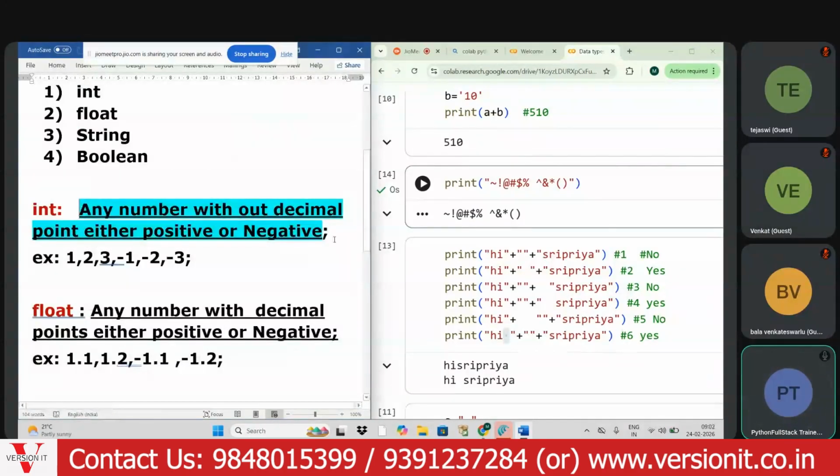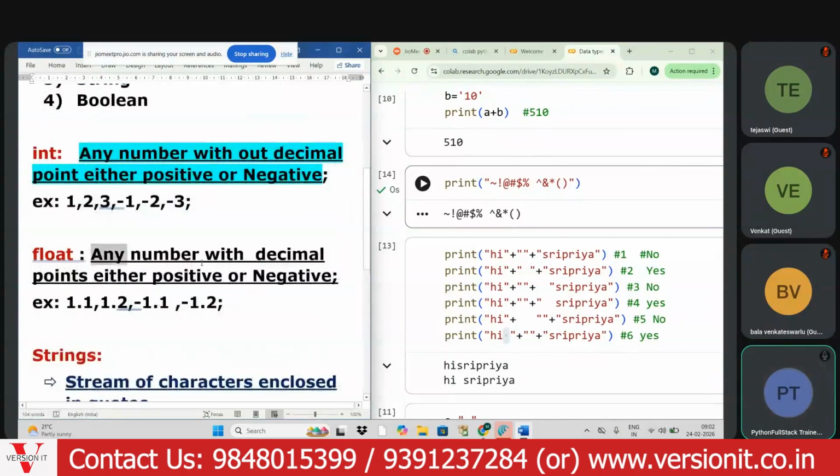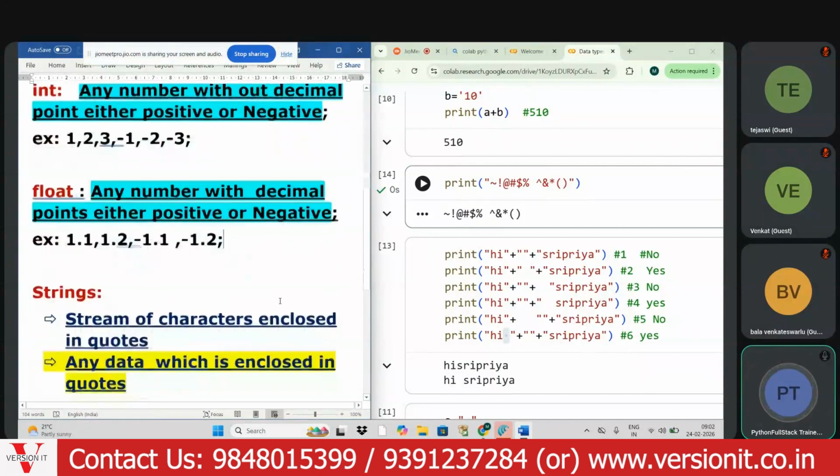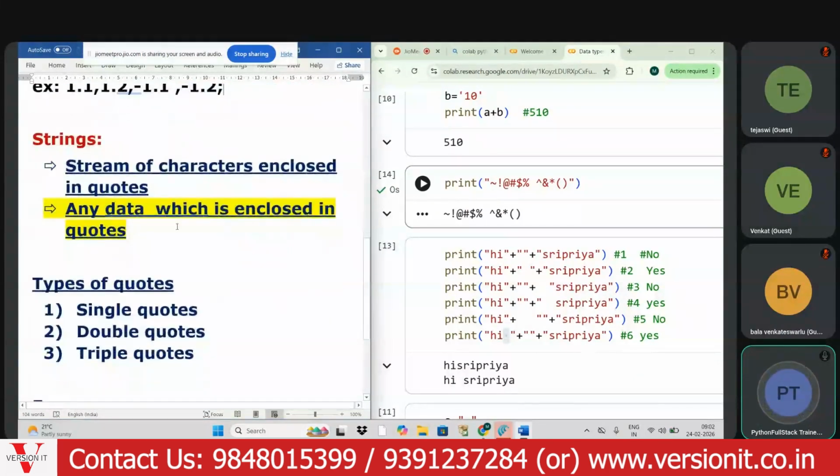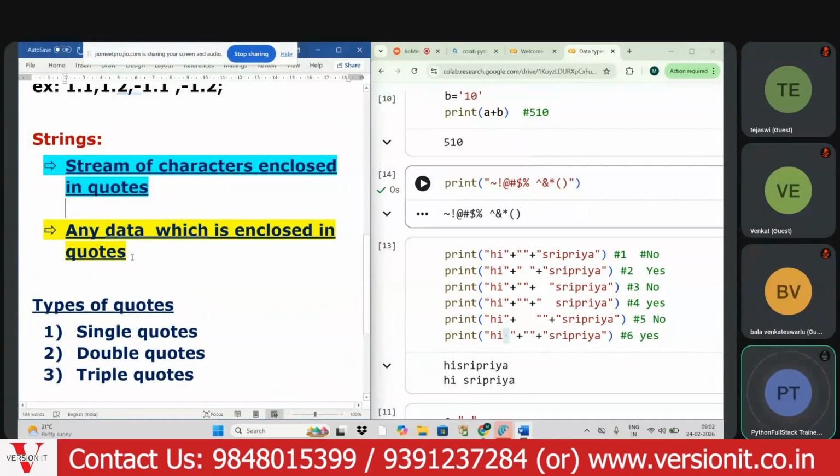Float is any number with decimal points, either positive or negative. String means a stream of characters enclosed in quotes, or any data which is enclosed in quotes.